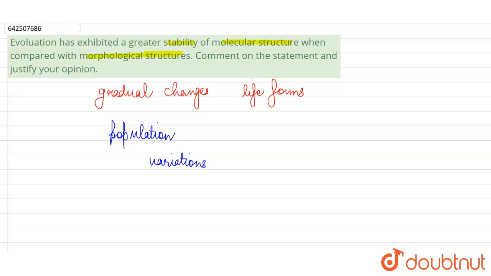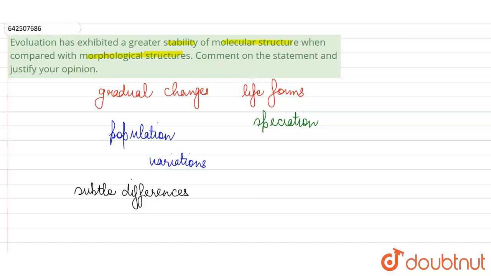So we can say that even though when organisms are reproducing, their offspring resemble them, there are some subtle differences between parents and offsprings and even among the offsprings, which pile up over a long period of time and create these variations. And sometimes two groups become so different from each other that they turn into different species. So this is the process of speciation.